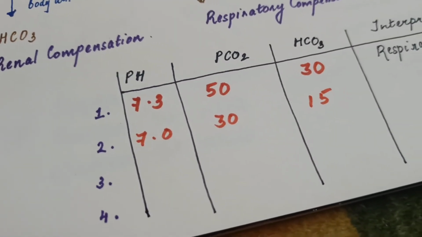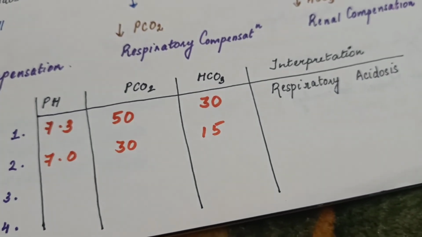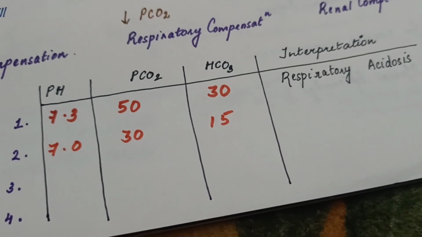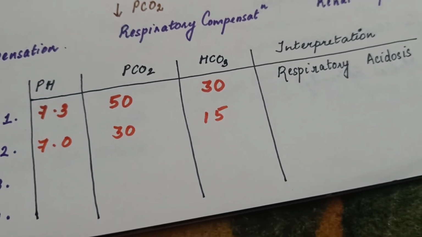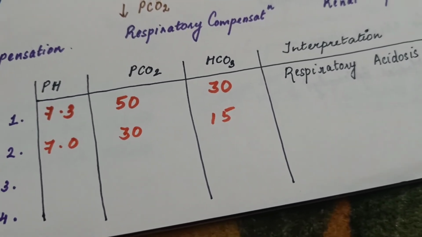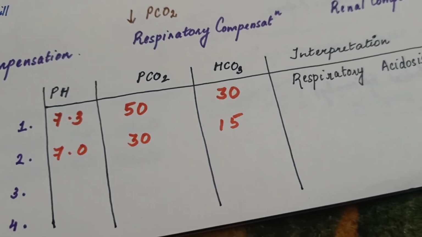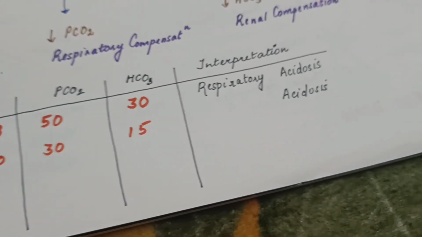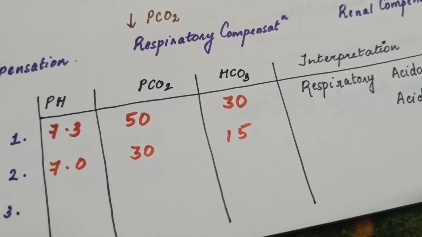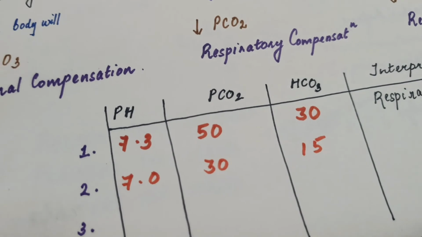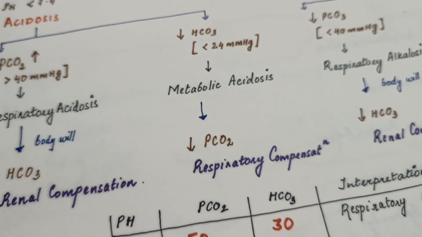So we are moving to the next interpretation. Here pH is less, so it is acidosis. PCO2 normally is 40, here 30, so it is decreased. HCO3 normal is 24, here only 15, so it is decreased. We all know this is an acidosis case because pH is less. We only have to understand whether it is respiratory or metabolic. Because PCO2 and HCO3 are less, it is metabolic acidosis.